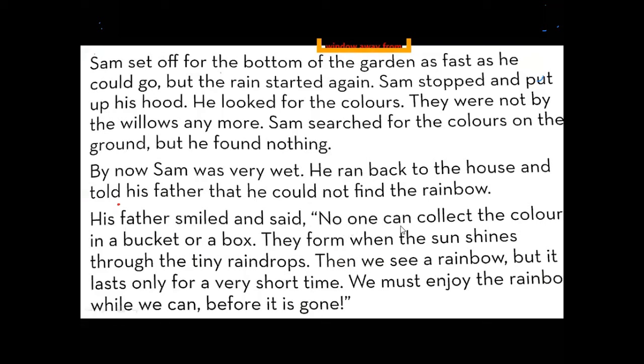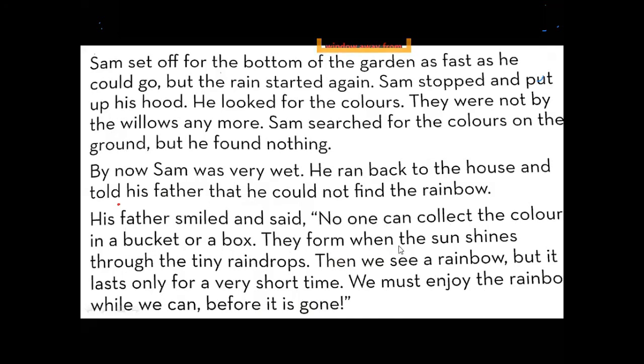Yes, no one can collect the colors in a bucket or a box.